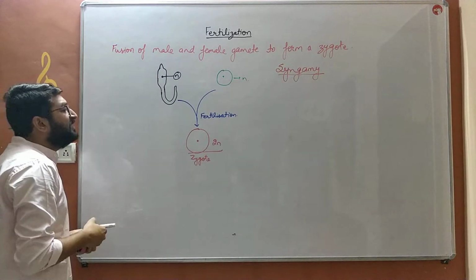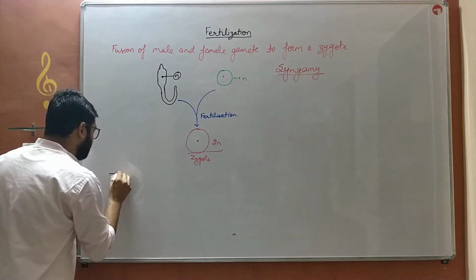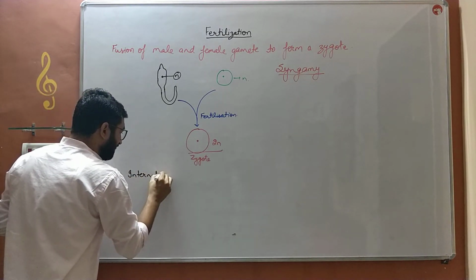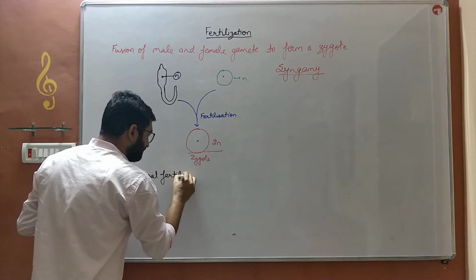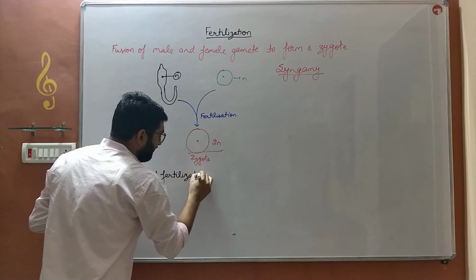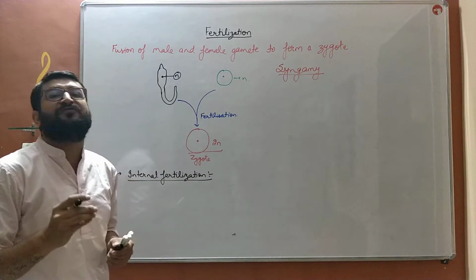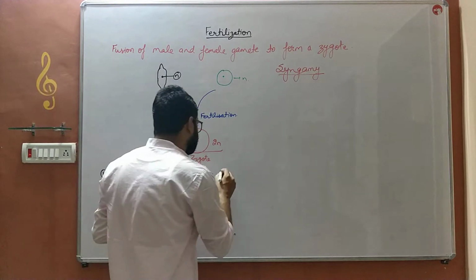On the basis of medium, this fertilization is of two types. First, internal fertilization, and the second, external fertilization. But first we'll discuss internal fertilization. What is internal fertilization?